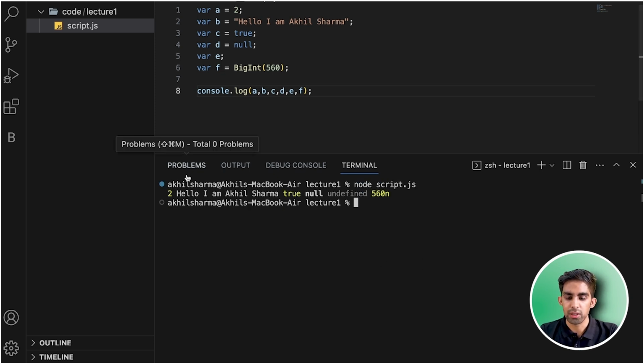So you can see these values, team. Hello, I am Akhil Sharma: true, null, undefined, and this n. What is this n representing? That this is a BigInt, team.